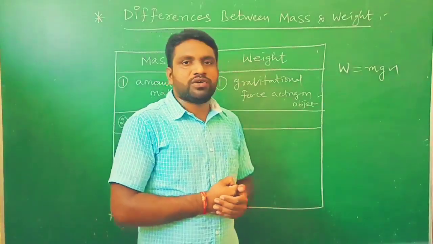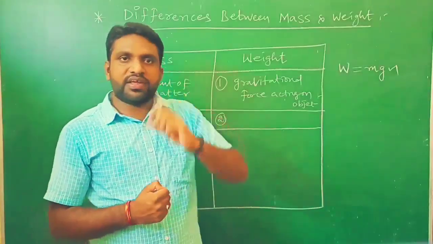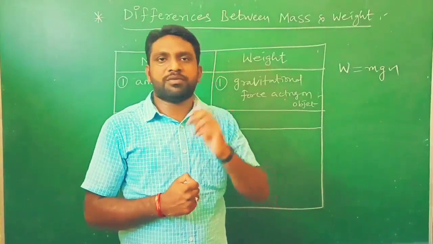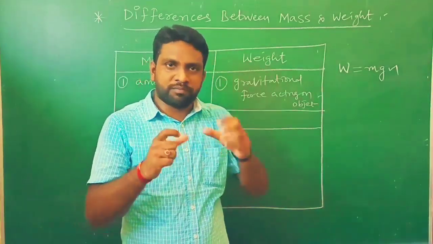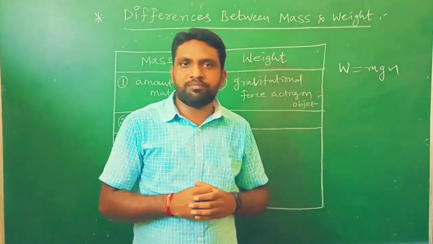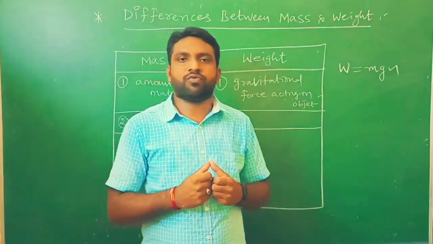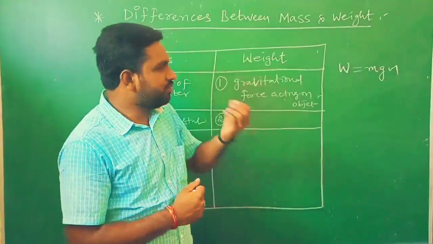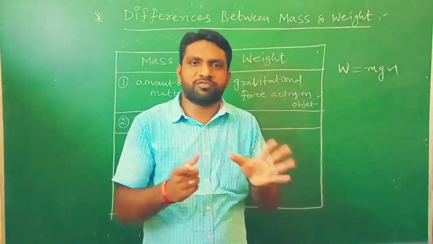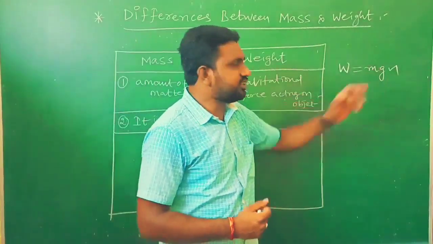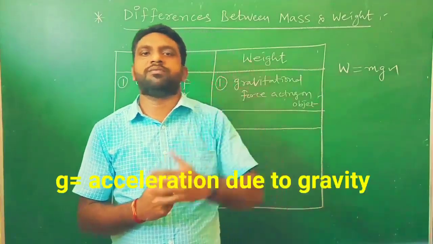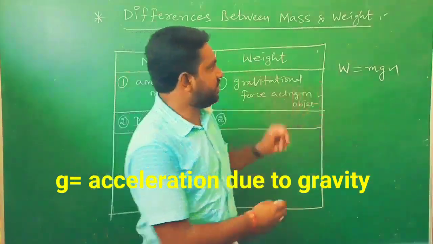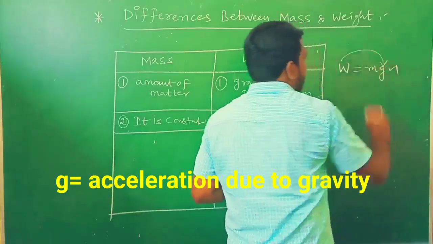Okay. So here every object does not experience the same amount of gravitational force at any place. That means according to the position of the object, different gravitational forces will be acting on the object. I don't want to confuse much here. So acceleration due to gravity acting on the object will be different at different positions. That means weight depends on acceleration due to gravity.